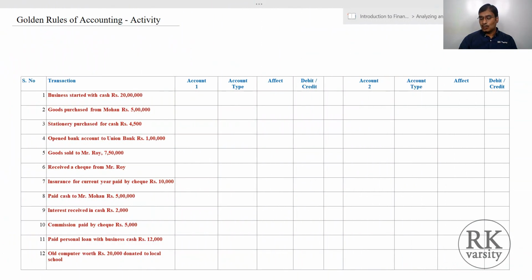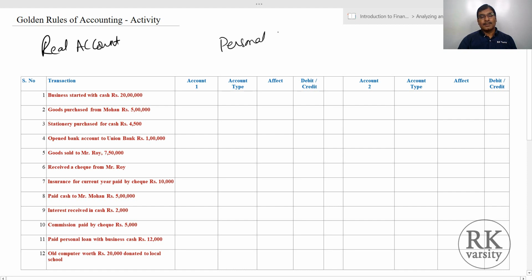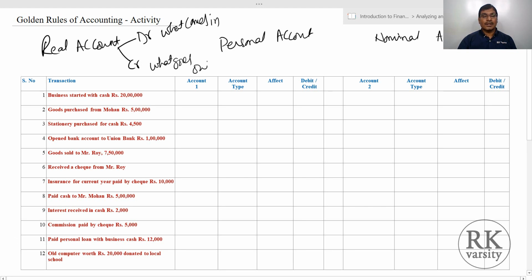In accounting, one way of classifying accounts is into real accounts, personal accounts, and third, nominal accounts. In case of a real account, the rule of debit and credit is: debit what comes in and credit what goes out.